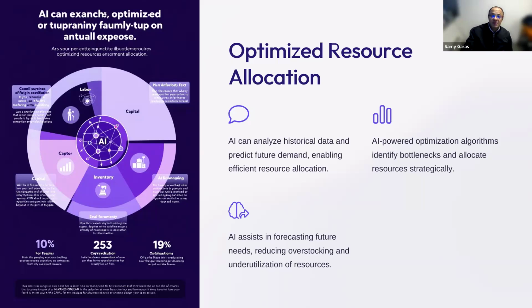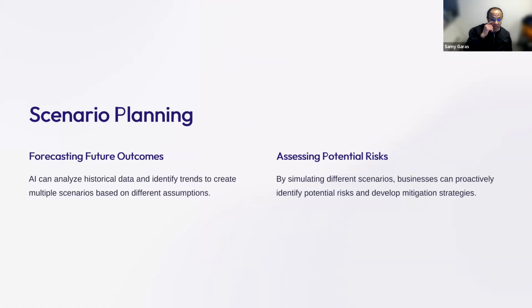So this has been used significantly in managerial accounting, and we can do our scenario planning, as I said, by forecasting the outcome, either by using Excel or Power BI or Tableau or any other coding like Python. It can help predict where we are heading, and we can assess any potential risk under different scenarios.